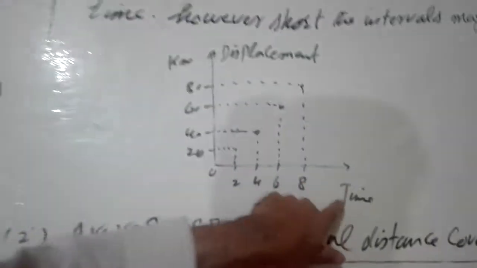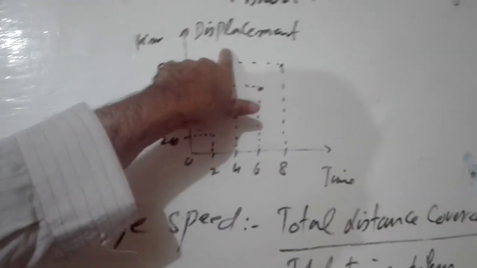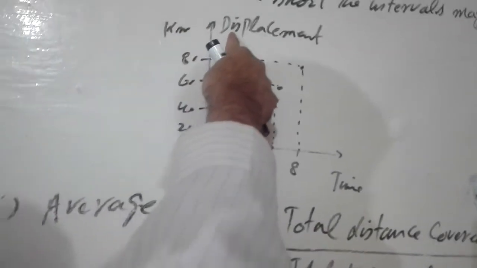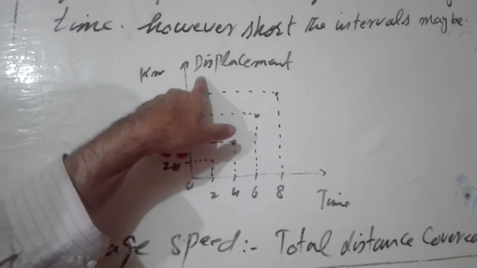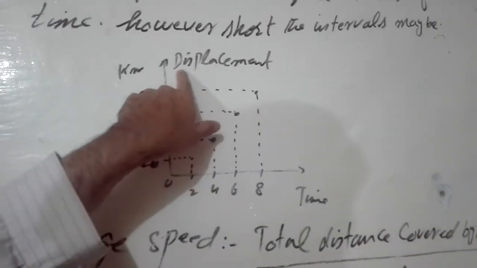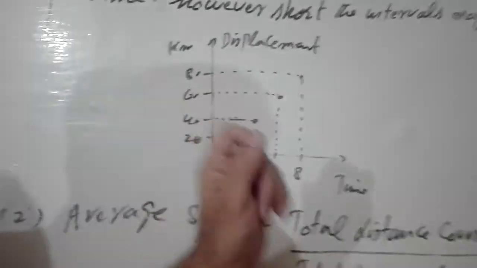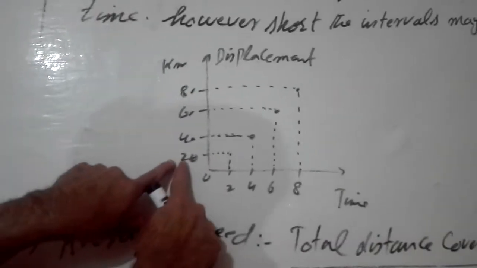And again, if you plot the graph with displacement and time, you know displacement is a vector quantity. In the same manner, displacement and distance on the graph are interchangeable. That's why we can write displacement here, and we can also write distance. There's no difference. So that's why it is the same graph, 20 kilometers.